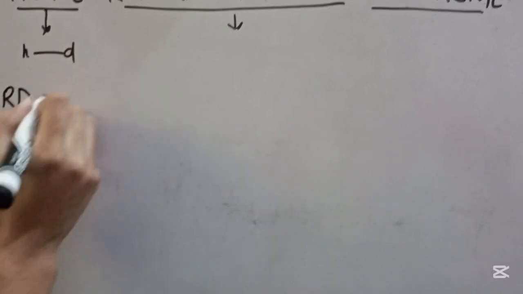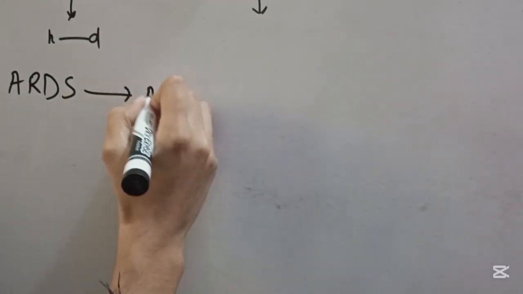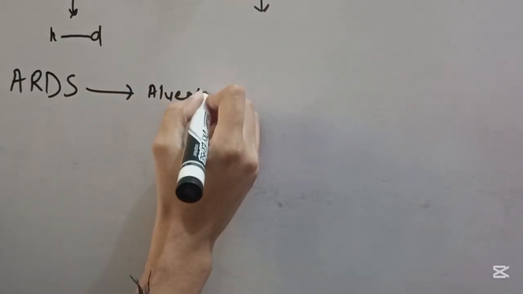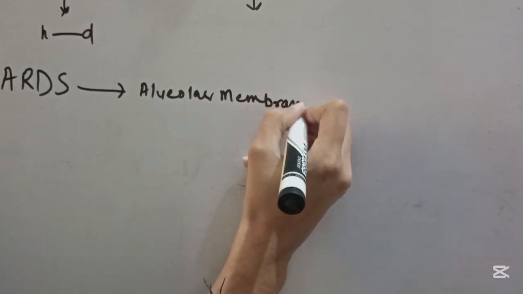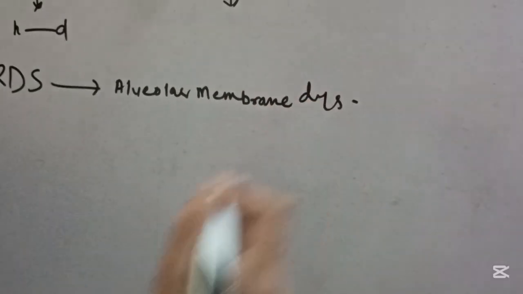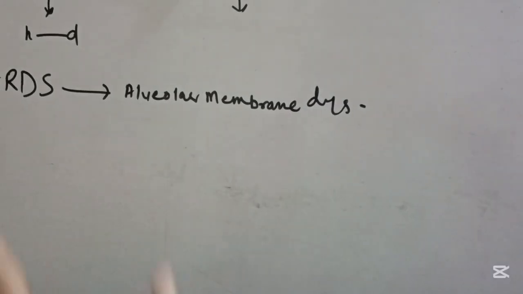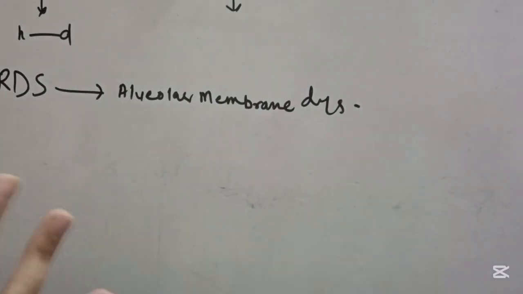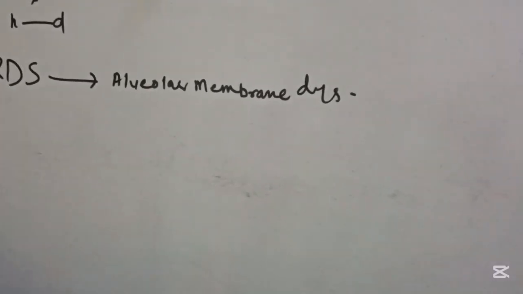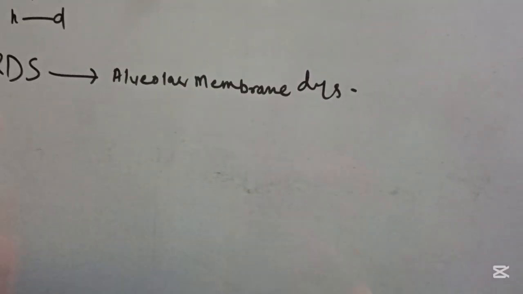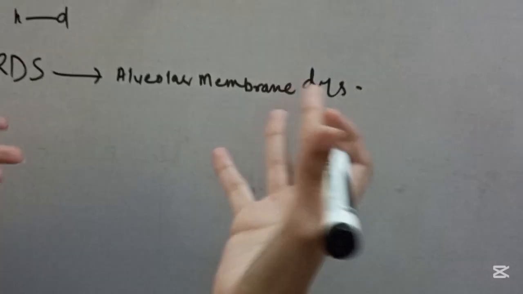respiratory distress syndrome, 2 points are very important. One is the alveolar membrane dysfunction. So there will be some damage to the alveolar membrane in case of acute respiratory distress syndrome, and inflammation is always present. Now let's see these conditions, why they don't lead to ARDS.